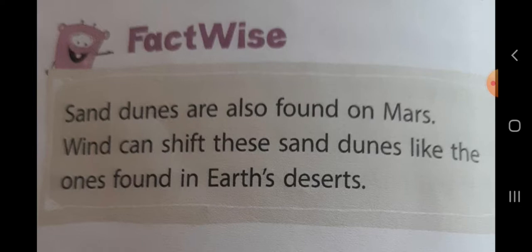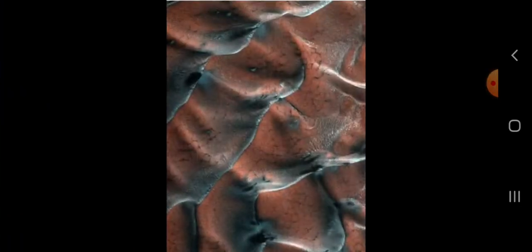Here, you can see that sand dunes are also found on Mars. Wind can shift these sand dunes like the ones found in Earth's desert. Clear? So today we have learned about the location, the land, climate, and the natural vegetation of Thar desert.